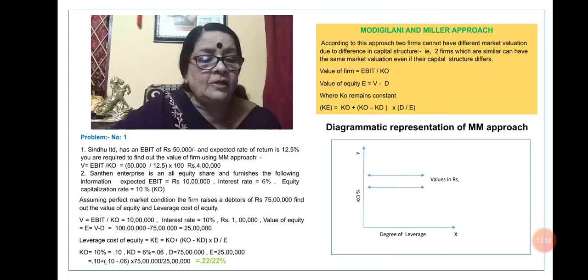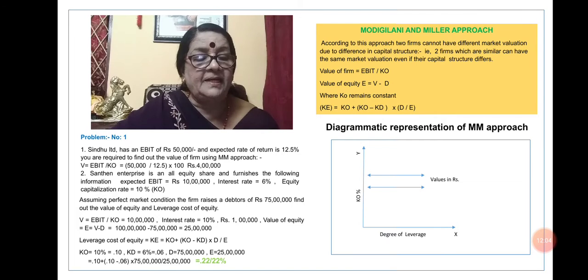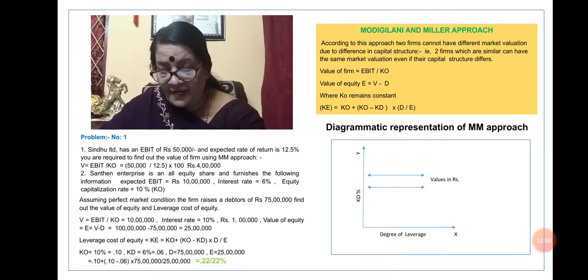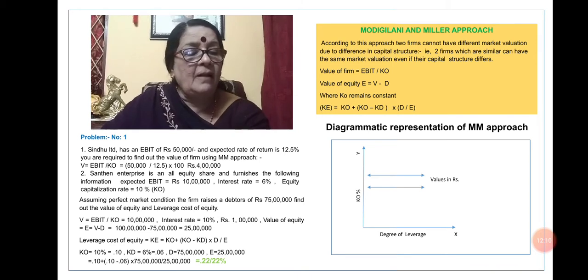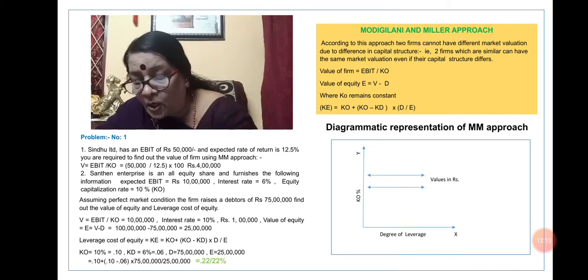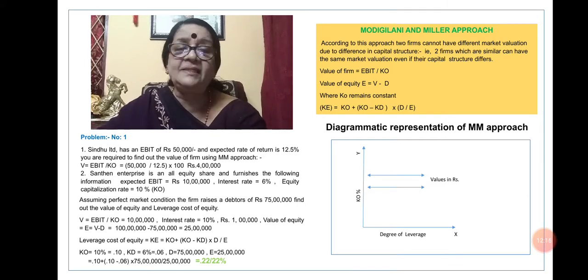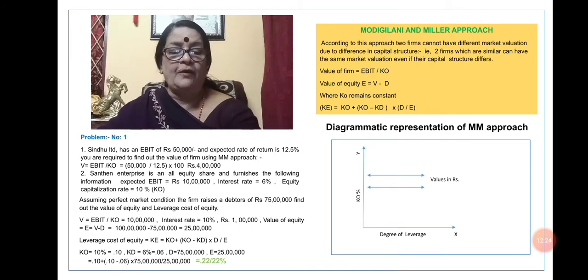Now the value of equity is E equals V minus D. We got 1 crore minus D. Our total debt is 75 lakh. So 1 crore minus 75 lakh comes to 25 lakh. So that we have found out.